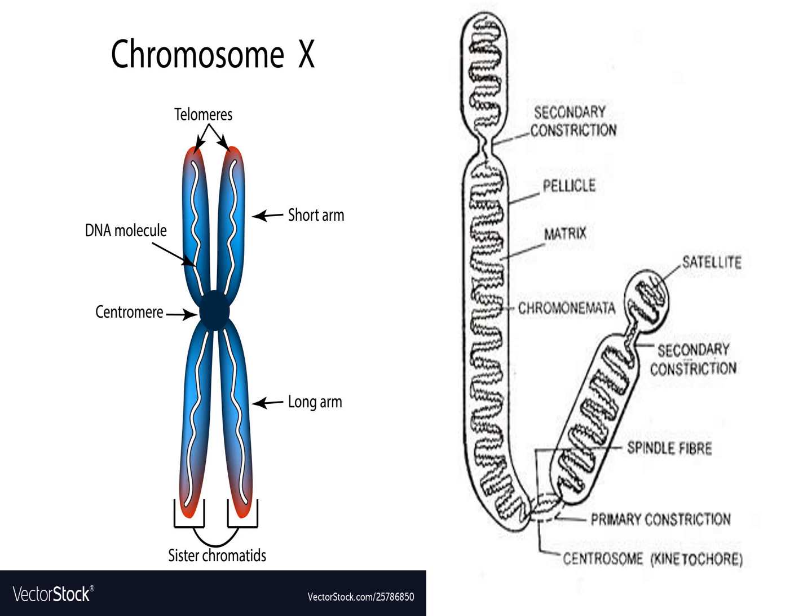Some chromosomes have an elongated knob-like appendage at one end, known as satellite. The chromosomes with satellites are called SAT chromosomes.